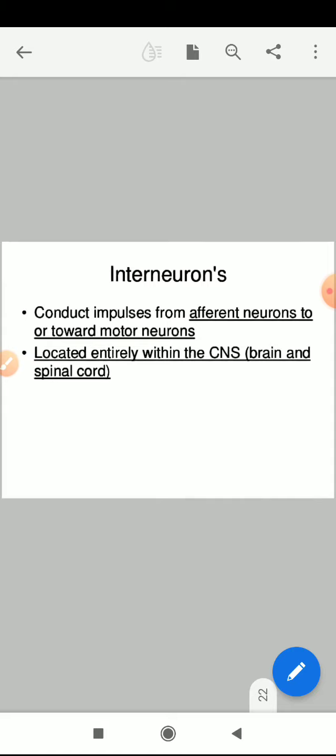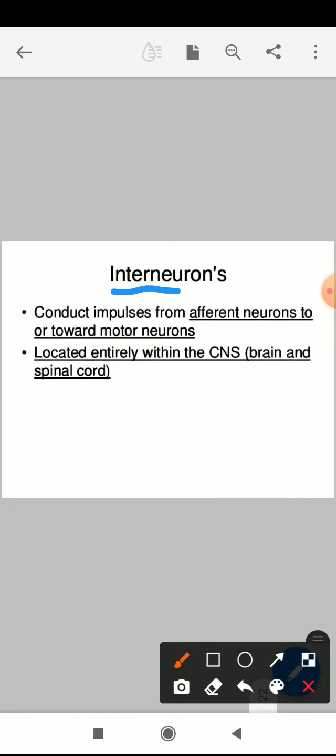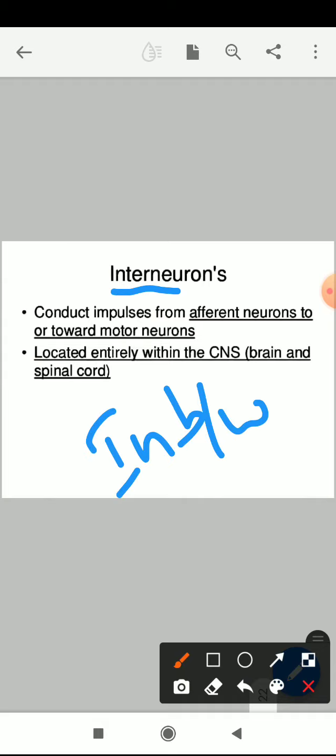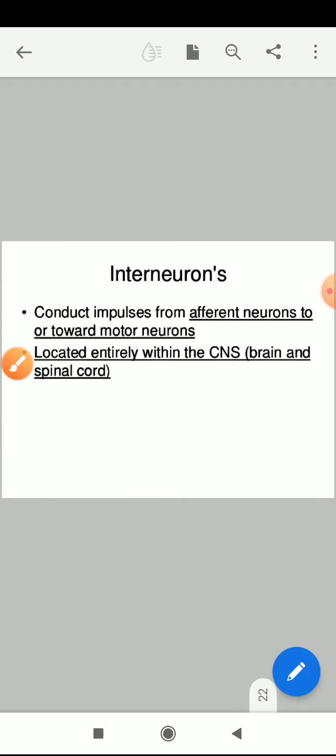Interneurons conduct the impulses from the afferent neurons towards the motor neurons and are located entirely within the central nervous system, like the brain and the spinal cord. Interneurons are present in between the sensory and the motor neurons. They are like junction neurons, which receive the information or pass the information from the sensory neurons to the motor neurons to produce the action. Inter means it is present in between.